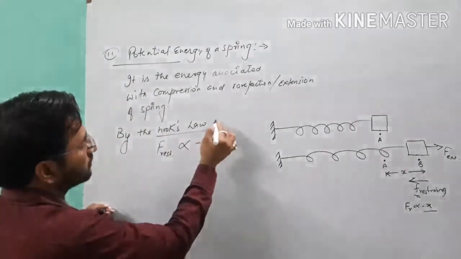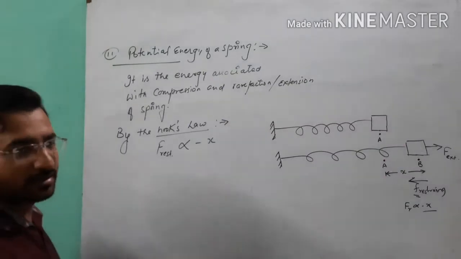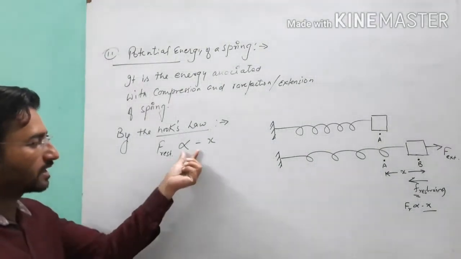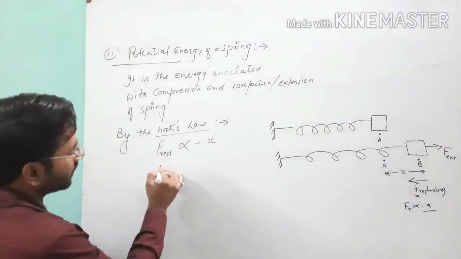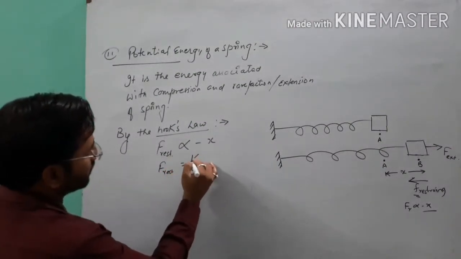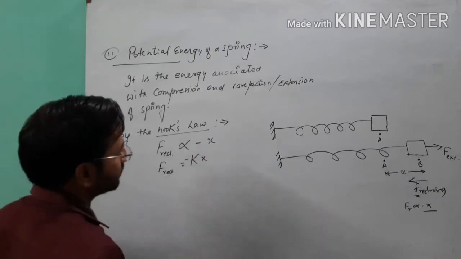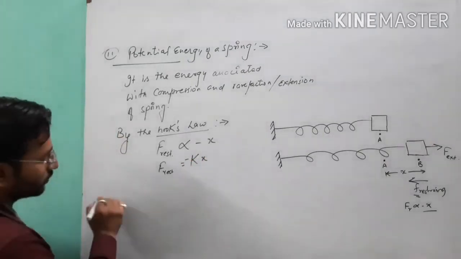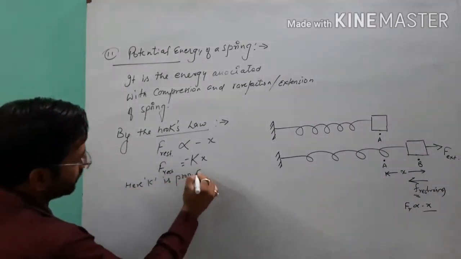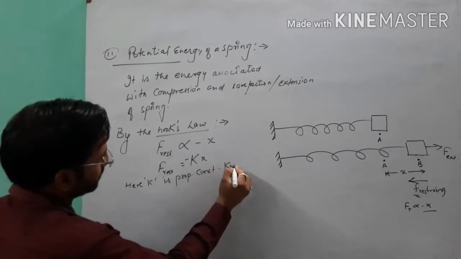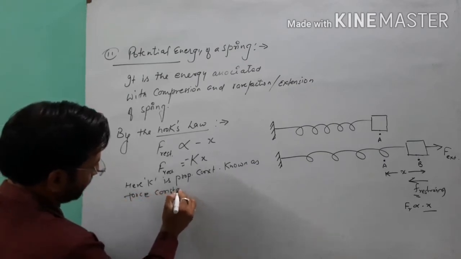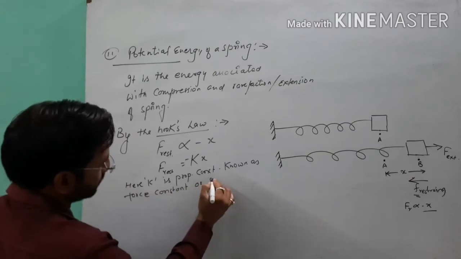So Hooke's law states that under the condition of elasticity in a spring, the restoring force is directly proportional to the negative of displacement. And when we remove this proportionality symbol, I will use here a constant k, which is called spring constant or force constant. Here k is the proportionality constant known as force constant or spring constant.